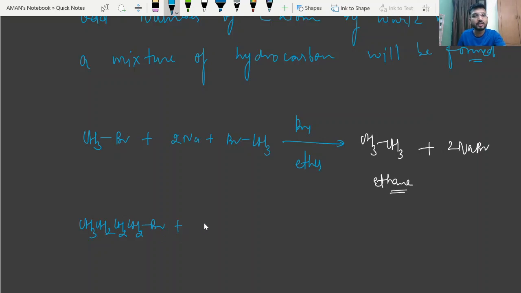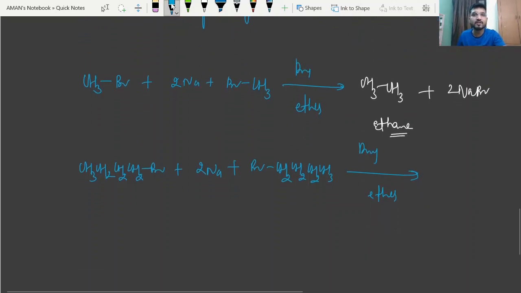This bromobutane can also combine with another molecule CH2CH2CH3. In this case, what will the product be? Both the R groups will combine.